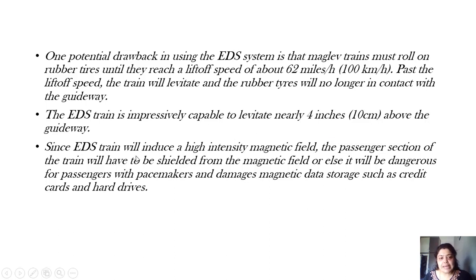Now since the EDS train will induce a high intensity magnetic field because of the superconducting electromagnets, the passenger section of the train has to be shielded from the magnetic field. Otherwise, what will happen? Because of this high intensity magnetic field, it will be dangerous for passengers with pacemakers to travel through it. It can also damage magnetic storage data such as credit cards, debit cards and hard drives, because they use magnetism to store data.